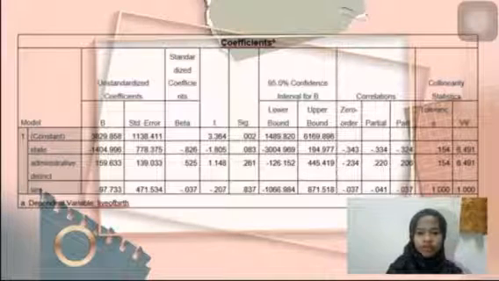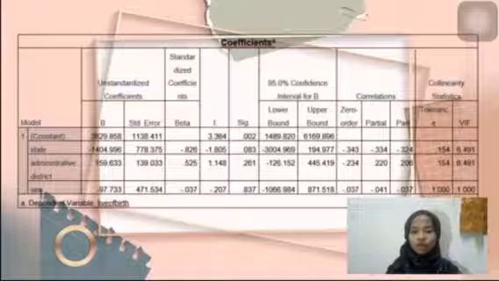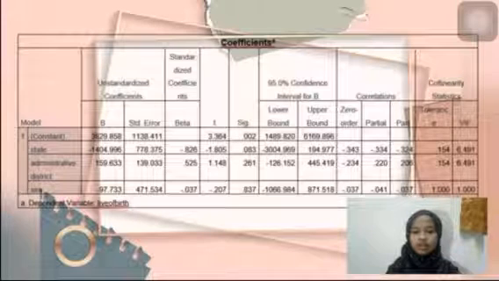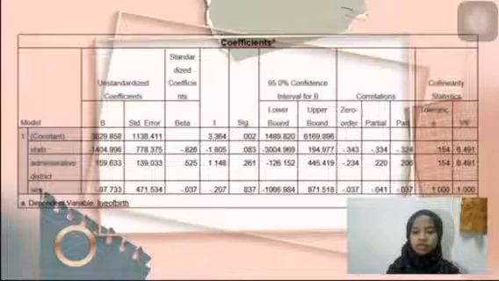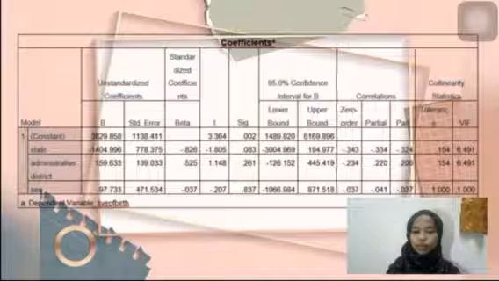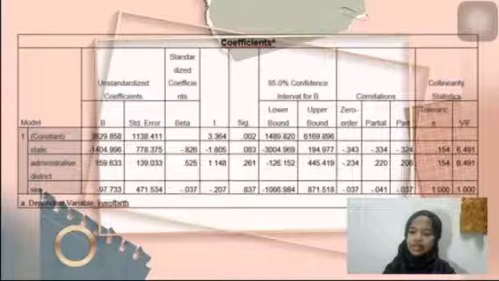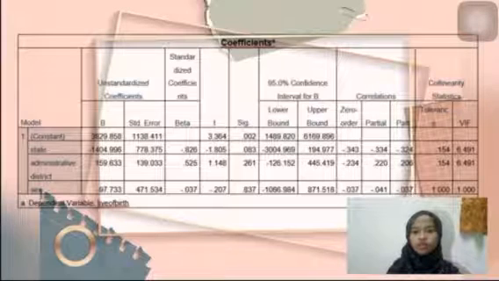First, for the state, the 95% confidence interval for state is negative 3004.969 for the lower bound, and for the upper bound is 194.977, where the value of 0 does not fall within the interval, again indicating state is